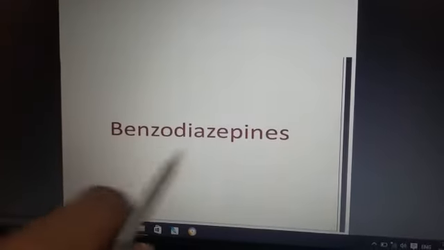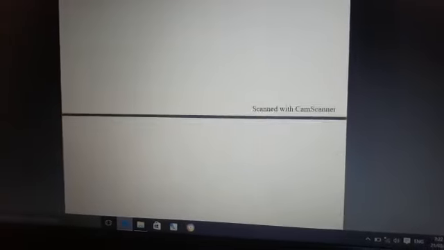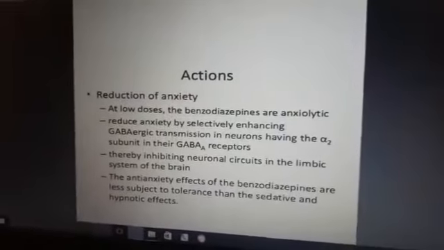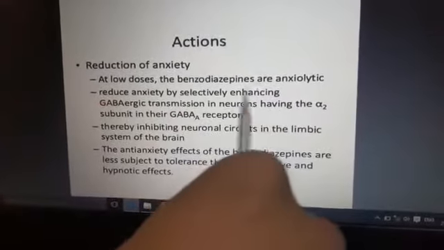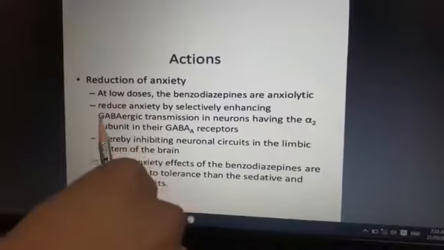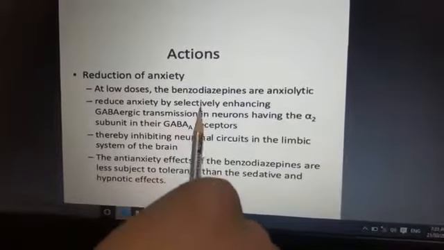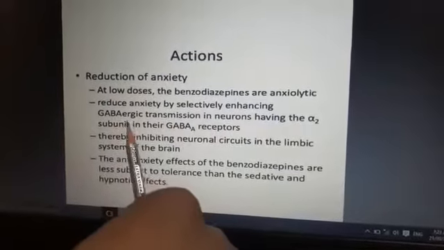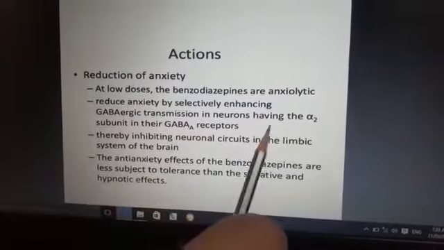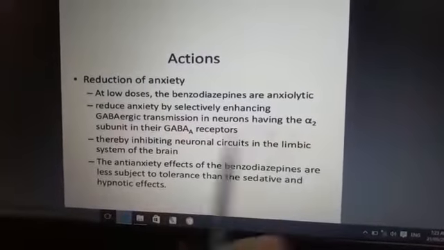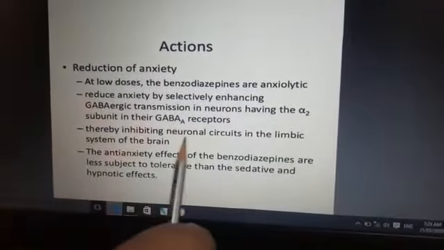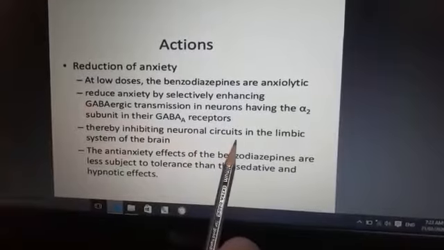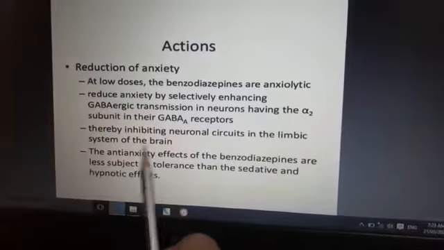Next is benzodiazepines. The action of benzodiazepines is reduction of anxiety. At low dosage, the benzodiazepines are anxiolytic. They reduce anxiety by selectively enhancing GABAergic transmission in neurons having the alpha 2 subunit in their GABA receptors, thereby inhibiting the neural circuit in the limbic system of the brain.